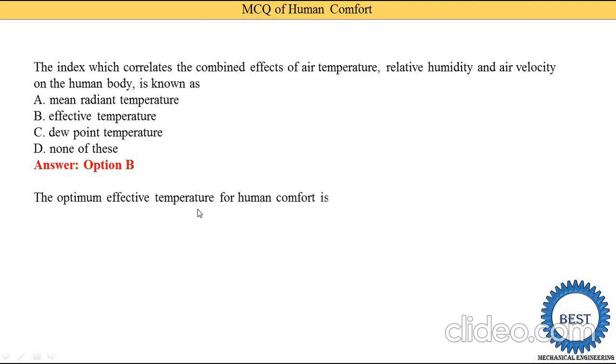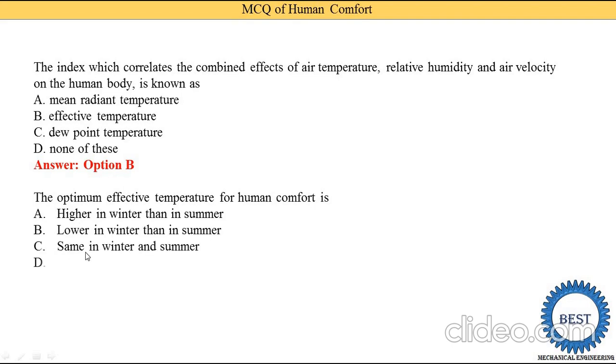The optimum effective temperature for human comfort is higher in winter than in summer, meaning we feel comfortable at a higher temperature than in summer. Option B, lower in winter than in summer; and same in winter and summer, not depending on the seasons. Okay, so it depends on the seasons, because in the winter season we need to wear jackets